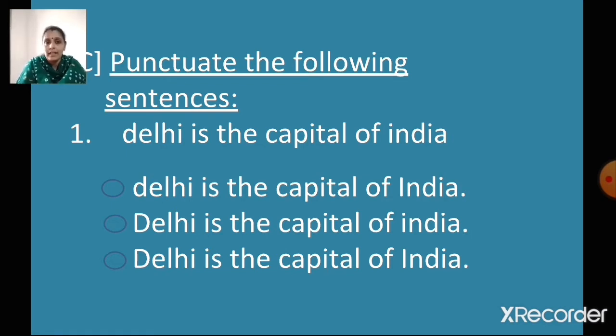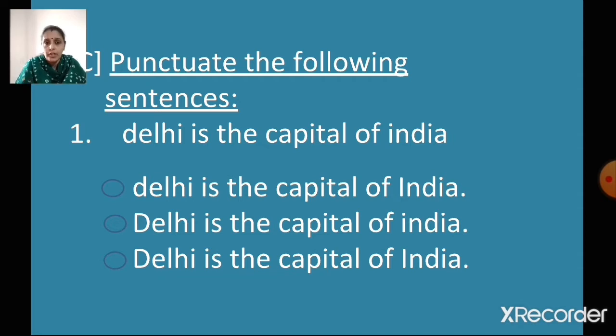Now, Delhi and India are names of places, right? So they are proper nouns. So they will always be in capital letter, right? So Delhi, D has to be in capital. India, I has to be in capital. And what should come at the end of the sentence? A full stop has to come there, right? So Delhi, D capital, India, I capital, and full stop at the end.